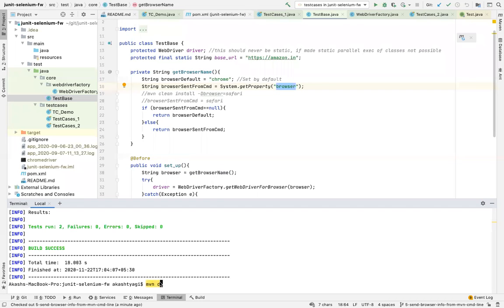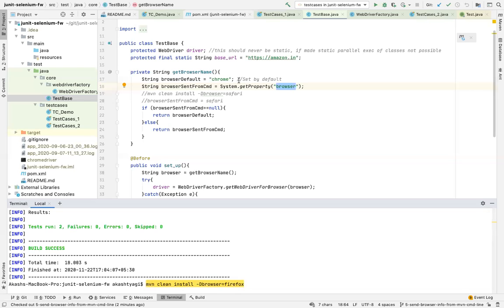So if I say Maven clean install, and if I want to set this browser variable with some value, how will I do that? I'll say hyphen D. Hyphen D here represents that you want to pass a JVM argument, and I'll say browser is equal to Chrome or browser is equal to Firefox.